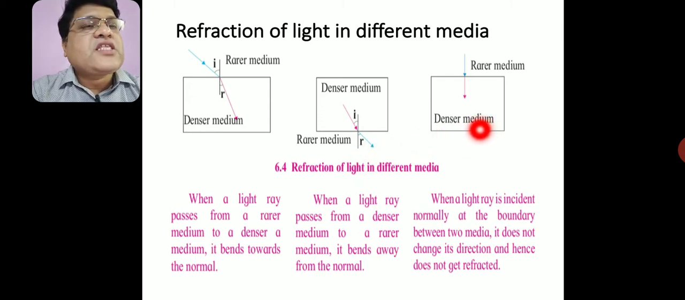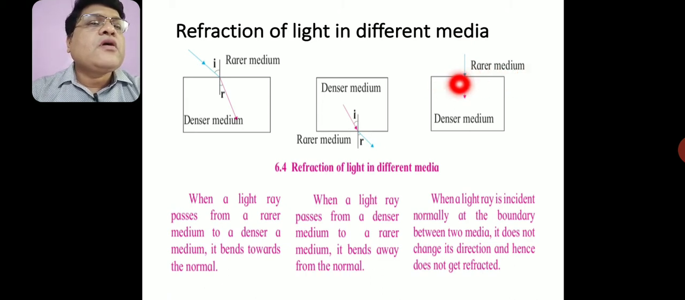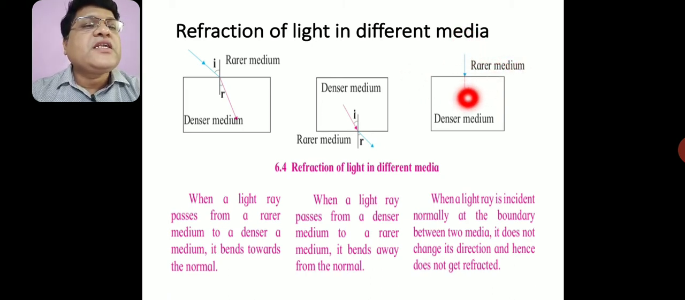And in case 3, if the incident light ray is perpendicular to the boundary, or surface, of the two transparent media, it does not change its direction. It goes in a straight line without any deflection. Thus, when a light ray is incident normally at the boundary between two media, it does not change its direction and hence it does not get refracted.